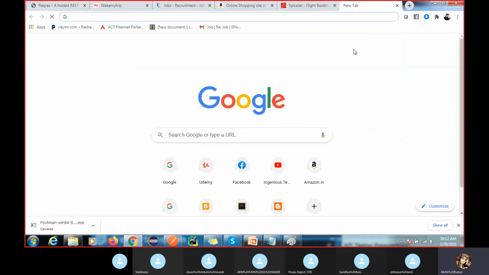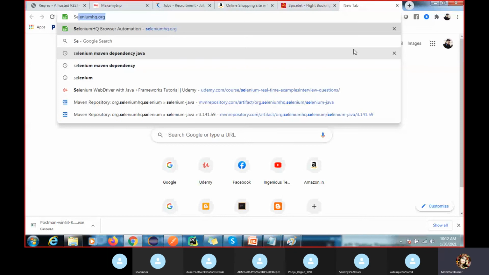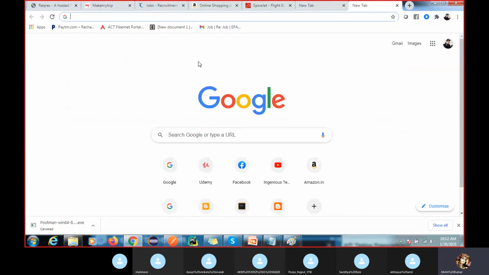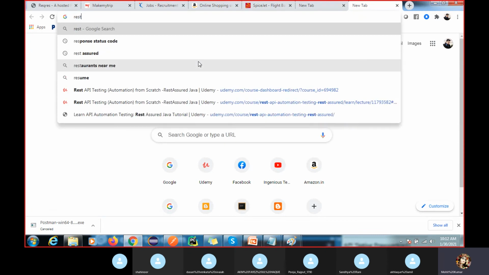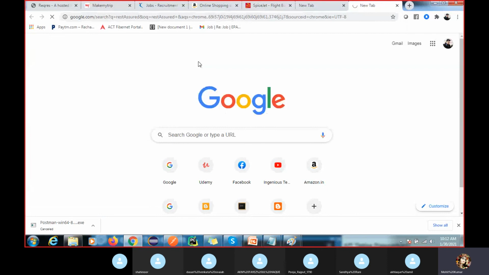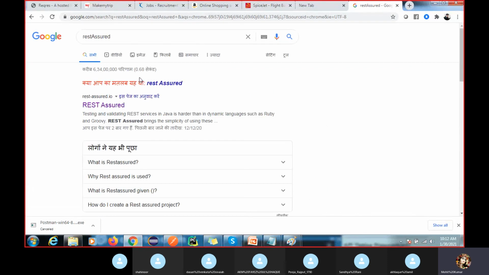If you go into automation like Selenium, we have a Selenium framework. Similarly, for complete real-time API automation we have REST Assured, and by using REST Assured you can write the code.